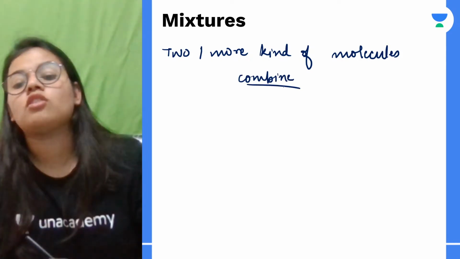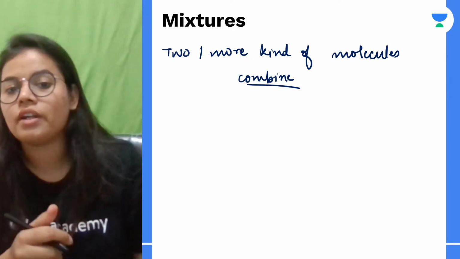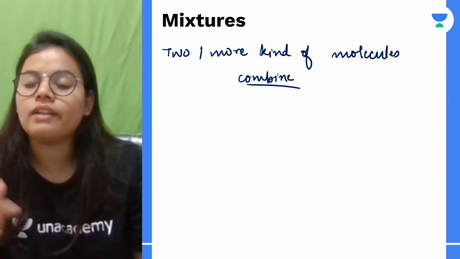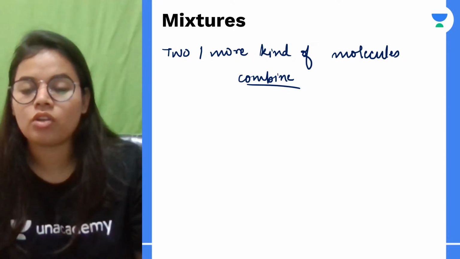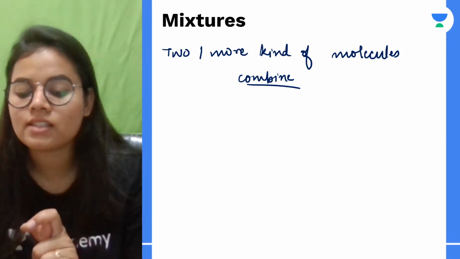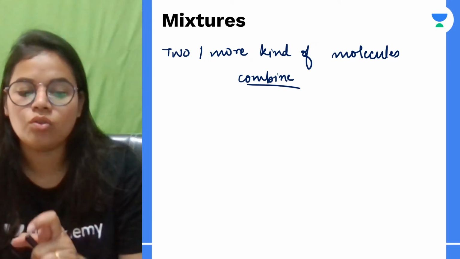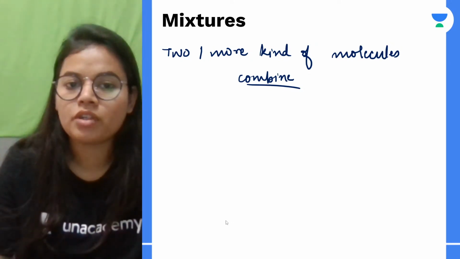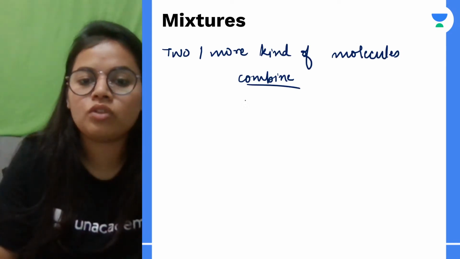Right? If I talk about, let's suppose, water and salt. Okay, so water is one type of molecule, salt that is NaCl is another type of molecule. They both get mixed and they form what is known as a mixture. Okay, now the mixtures we have are basically of two types.